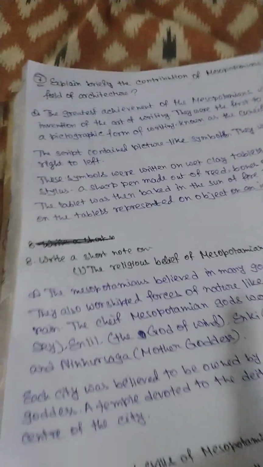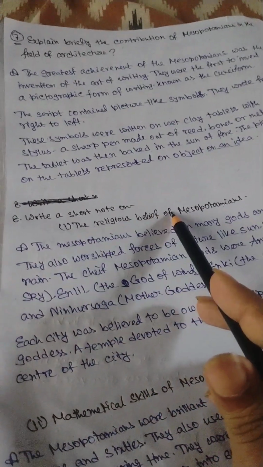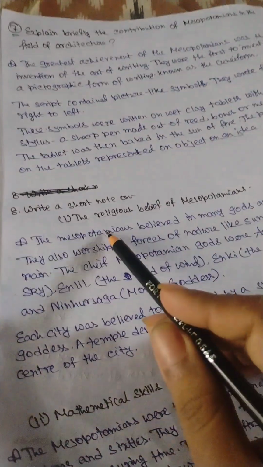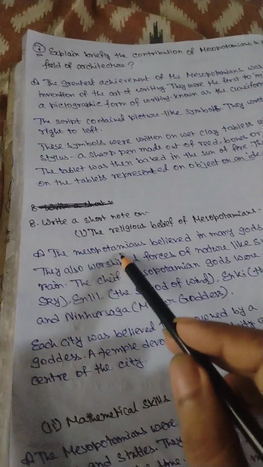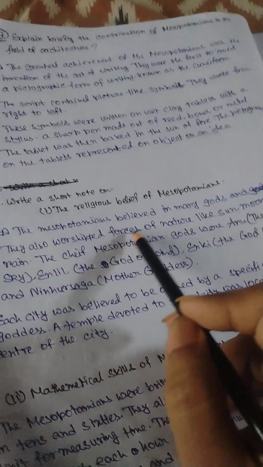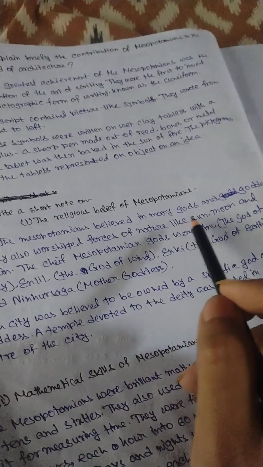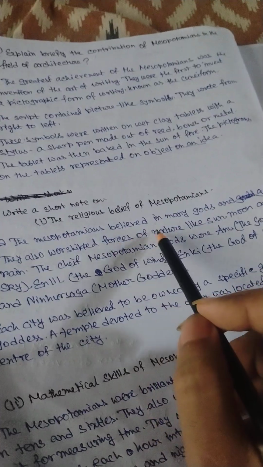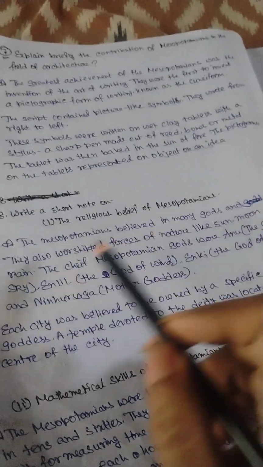Okay, next we have to write a short note on the religious beliefs of the Mesopotamians. The Mesopotamians believed in many gods and goddesses. They also worshipped forces of nature like the sun, moon, and rain.